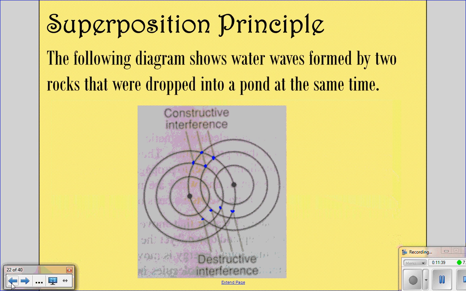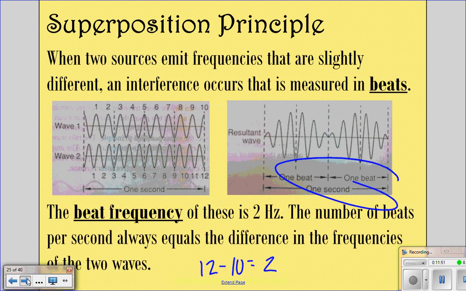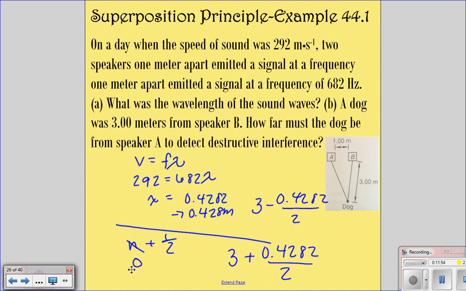Here, destructive interference has to be halfway in between these points. That's where you get the destructive interference. So that's when we had the n plus 1/2 wavelengths. You could set n to be any integer, but it just said how far does it need to be to detect destructive interference. It didn't say he needed to be a certain distance from A or anything like that. It just asked what could be a possible answer. So if you solve these two numbers, you would get 2.79 meters and 3.21 meters.